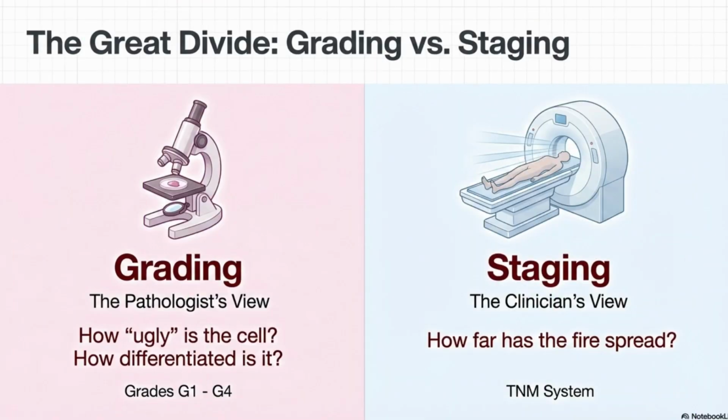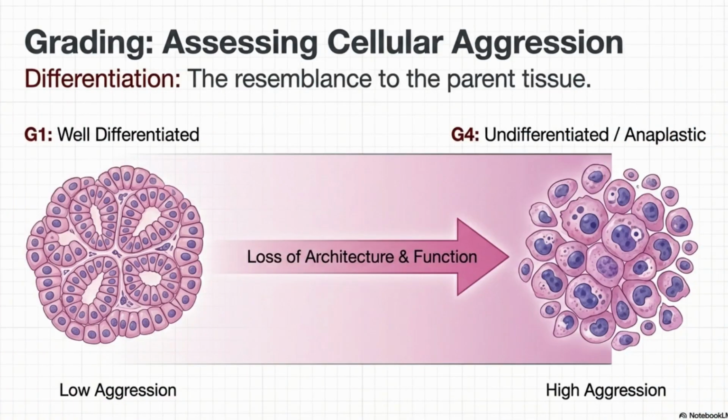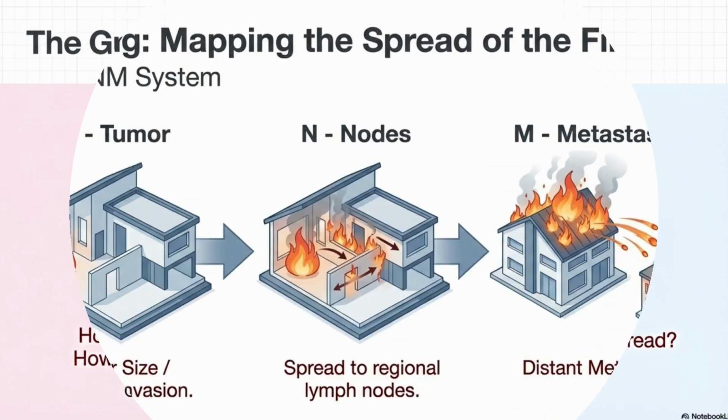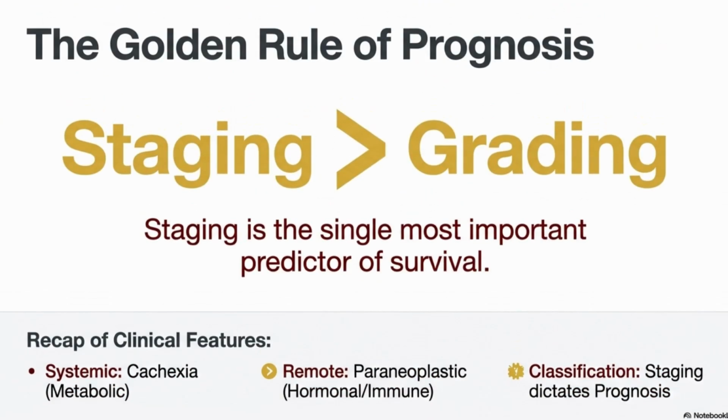The third point here is grading versus staging. Grading is the pathologist's job. We answer how ugly do the cells look under the microscope. It is based on differentiation. While staging is the clinician's job, she asks how far has the fire spread in the body. TNM system is the T for tumor size, N for regional lymph node involvement and M for distant metastasis. Staging is the single most important predictor of survival and far more important than grading.